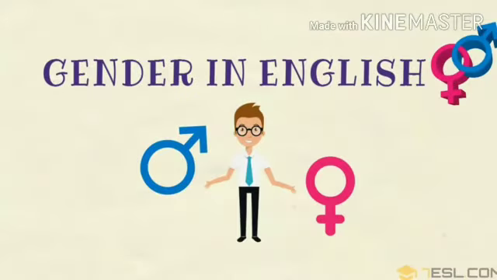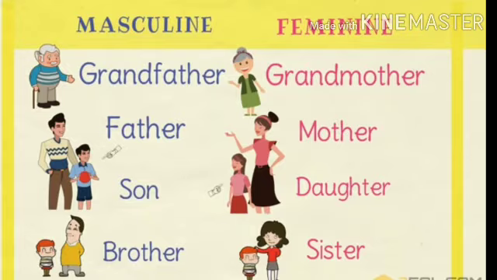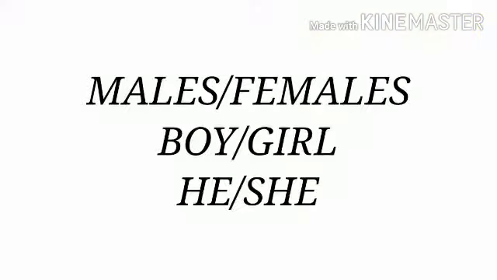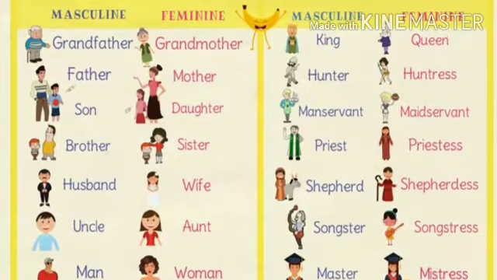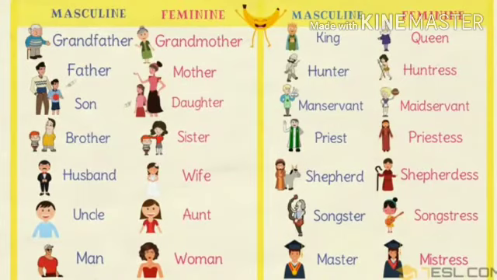Children, from your early childhood, the moment you started recognizing people, you were told that he's your father, call him Papa, she's your mother, call her Mama, he's your brother, he's your grandfather, your uncle, your sister, your aunt, grandmother, and so on. So, from starting only, you were taught about males and females, boy or girl, or he or she. Children, all these terms mother, father, brother, sister, uncle, aunt, grandmother, grandfather, boy, girl, he, she all these terms are noun. But they are categorized into different genders.